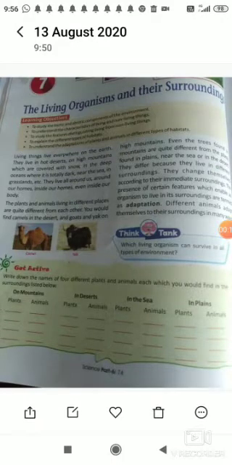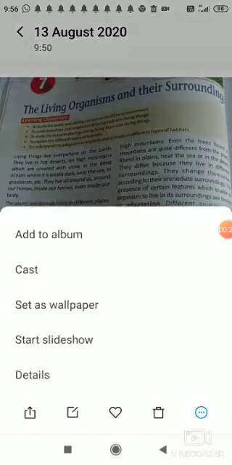Students of class 6, now I'm going to start your chapter number 7 of science, because chapter number 5 and 6 are already removed as per CBSE rules. Few chapters have been removed. So let us discuss chapter number 7. Here I will tell you about living organisms and their surroundings.